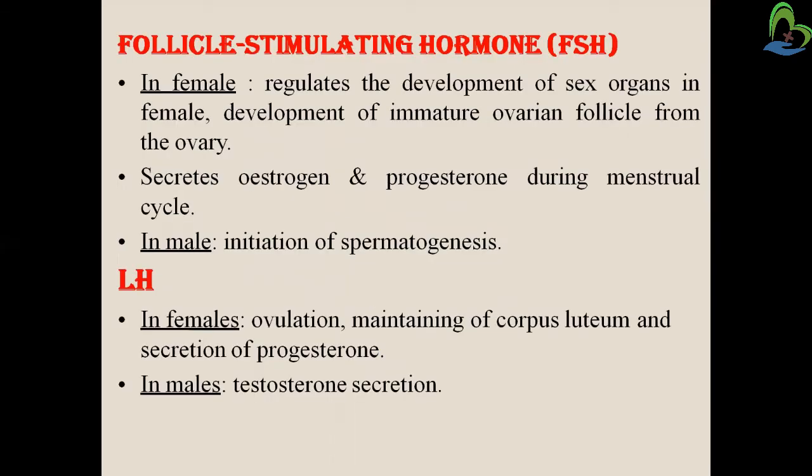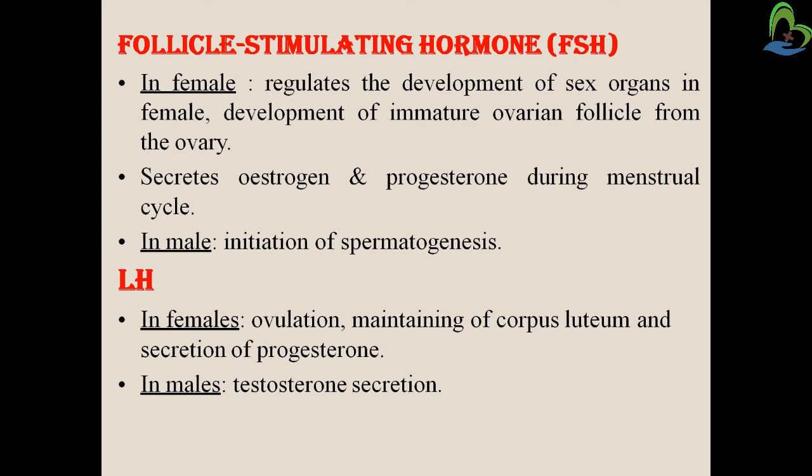reproductive system. So first of all, follicle stimulating hormone, that is FSH, in females regulates the development of sex organs, development of the immature ovarian follicles from the ovary, and secretion of estrogen and progesterone during the menstrual cycle.